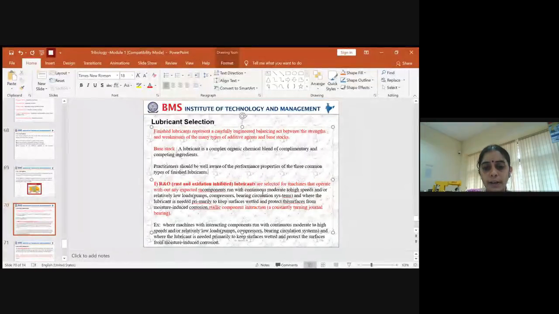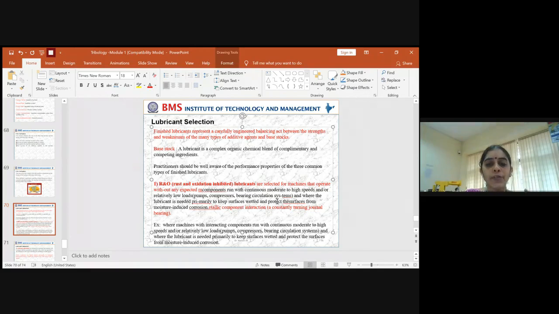Here the lubricants are selected for machines with components which run with continuous moderate to high temperature, high speed or relatively high load. So you use this type of lubricant where you want to run the machine components at high speed or at high loads.